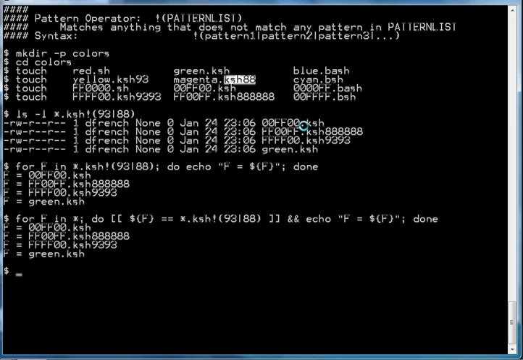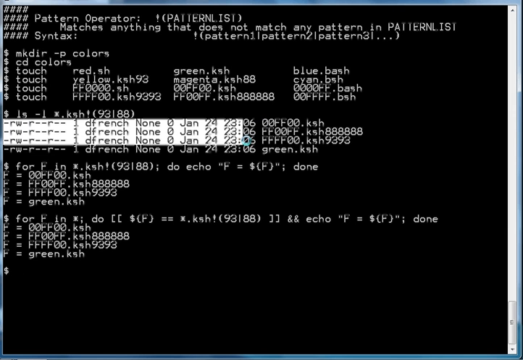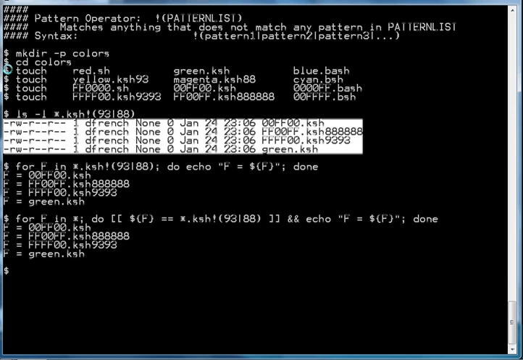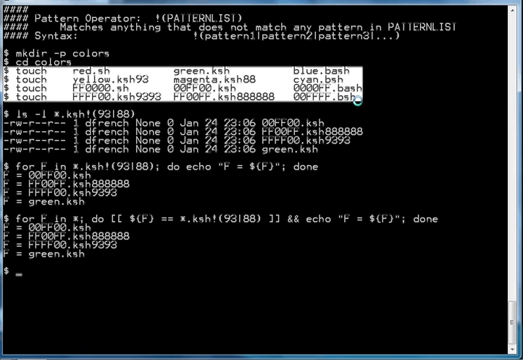We get everything that has a .ksh on the end but does not have a single occurrence of a 93 or a single occurrence of an 88. Those are the only four that match in that list of files.